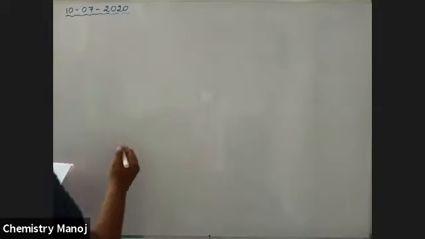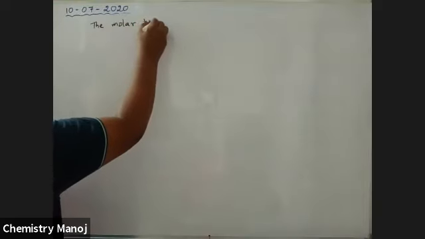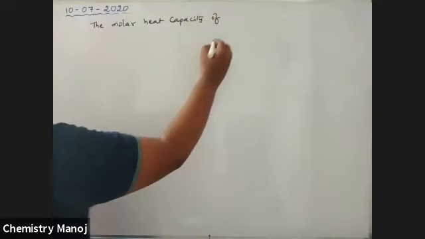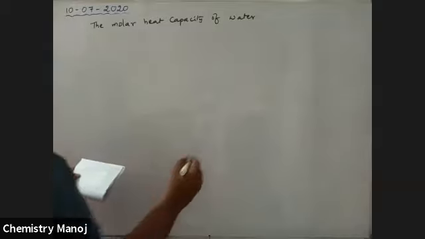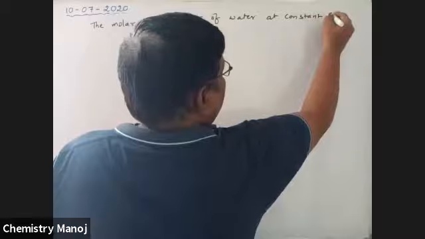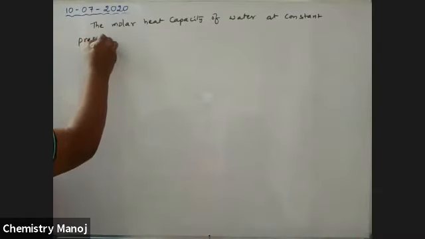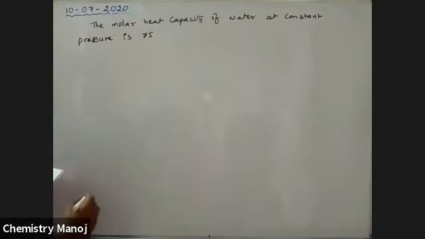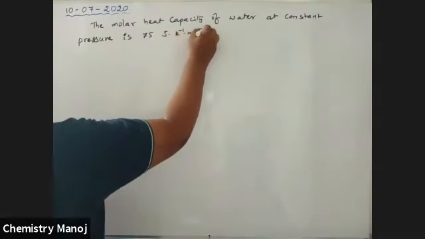The molar heat capacity of water at constant pressure is 75 joule Kelvin inverse mole inverse.